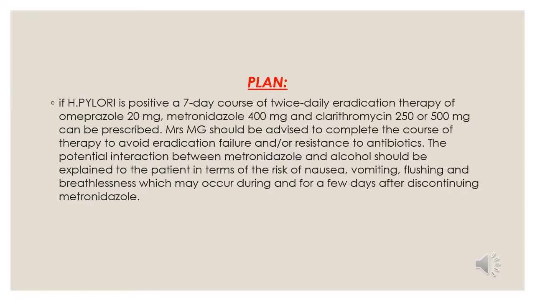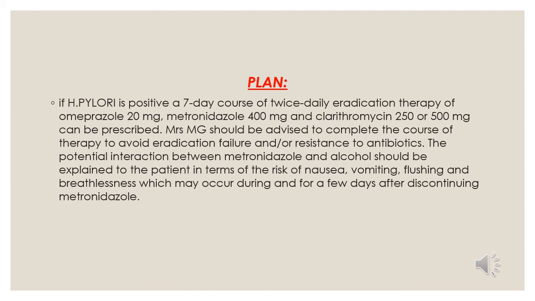If the report comes positive, then we will go for our triple therapy, which includes omeprazole 20 mg, clarithromycin either 250 mg or 500 mg, and metronidazole 400 mg. We will guide our patient to complete the course, because if the patient does not complete the course, it will lead to antibiotic resistance in the body.